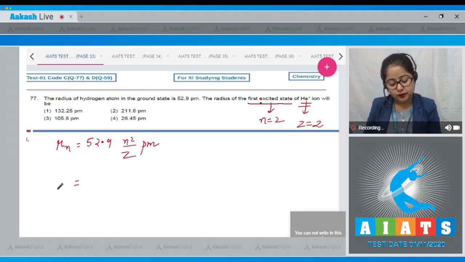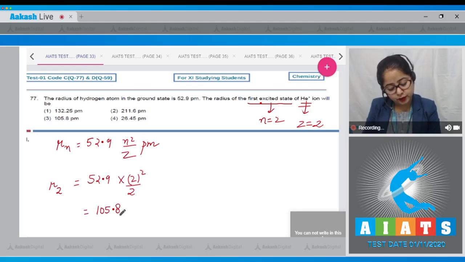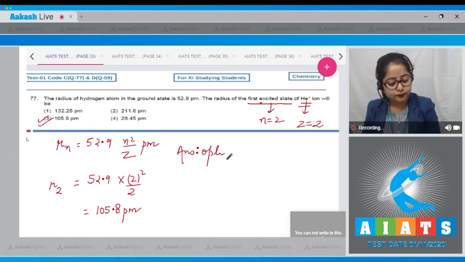So let's put the values here. Radius of second orbit, that is first excited state, is 52.9 into 2 square upon 2, which is equal to 105.8 picometer. That means the correct answer is option number 3.